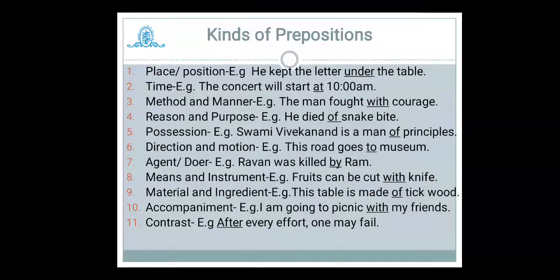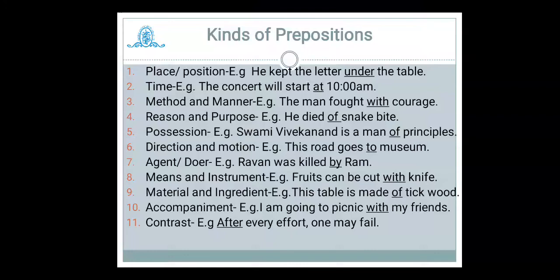Then it tells means and instruments. For example, fruits can be cut with a knife. So a preposition can be used for an instrument. With the help of an instrument, if we are performing any action, then with is used. Even it indicates material and ingredient. For example, this table is made of teak wood. So when something is made of something, then the preposition of is used.